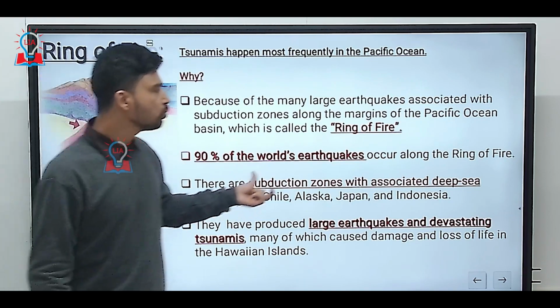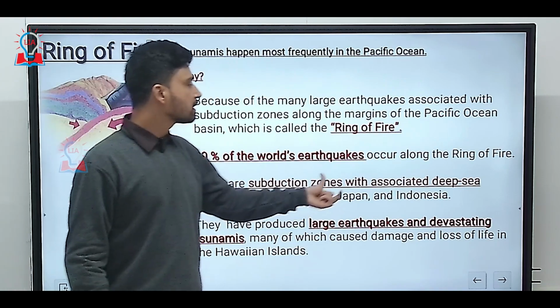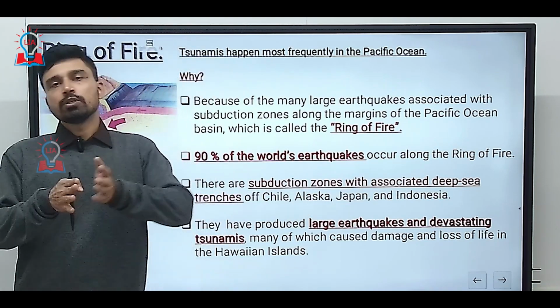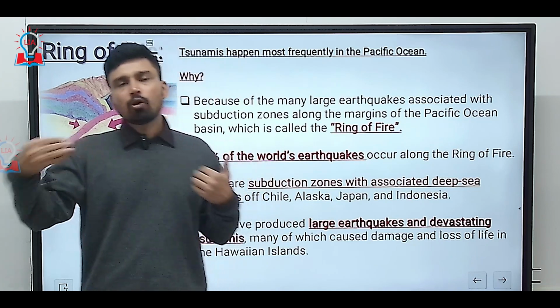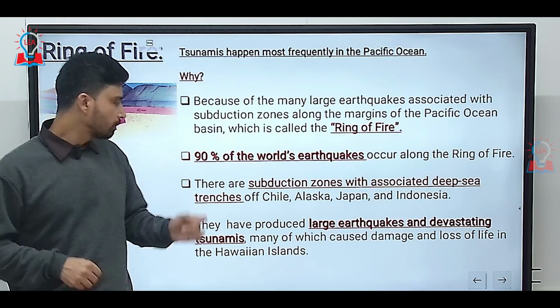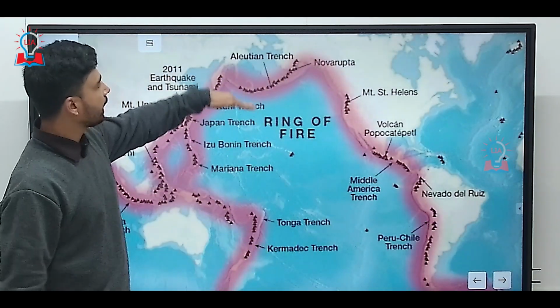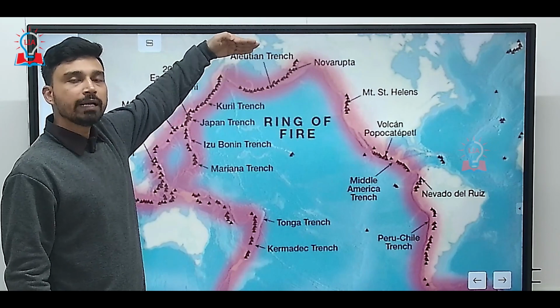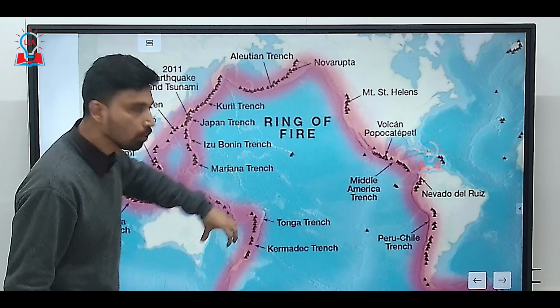There are subduction zones associated with deep sea trenches along Chile, Alaska, Japan, and Indonesia, because the Pacific plate, being denser, subducts below the other continental plates, which are lighter. So the Pacific plate is subducting below the South American plate, and below the North American plate. It is also subducting below what we can call the upper side. We have the Arctic plate, then the Eurasian plate, then the Indo-Australian plate.